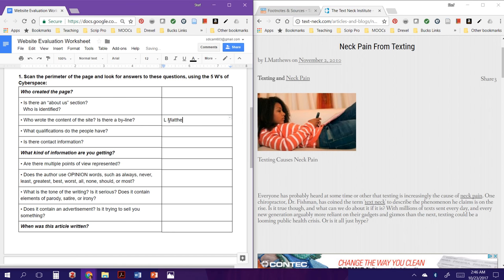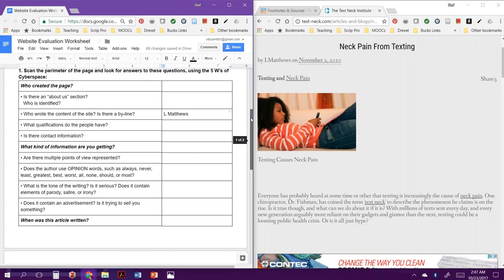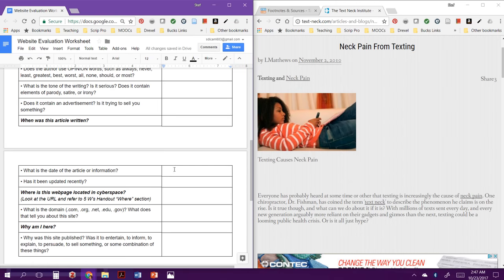L. Matthews. Now, there's something weird about that. There's no space in between the L and the Matthews. And sometimes, you know, just not having everything all tight and correct is a red flag about the reliability of your source, potentially. Let's see, and there's a date. It says it was written November 10th. Let's see, that's down here under when was it written? Or November 2nd, 2010, sorry.